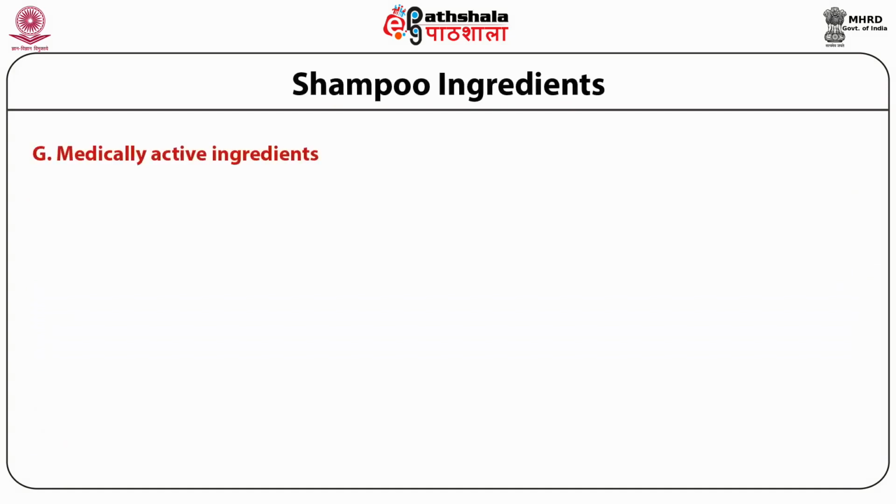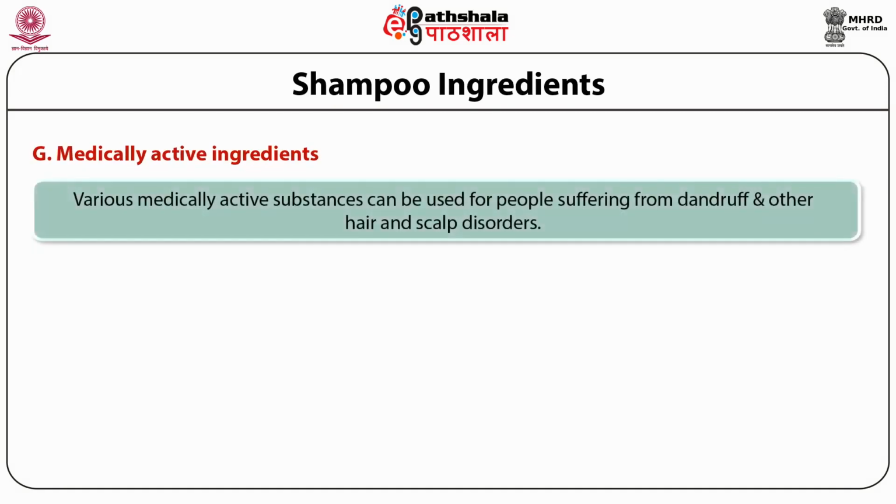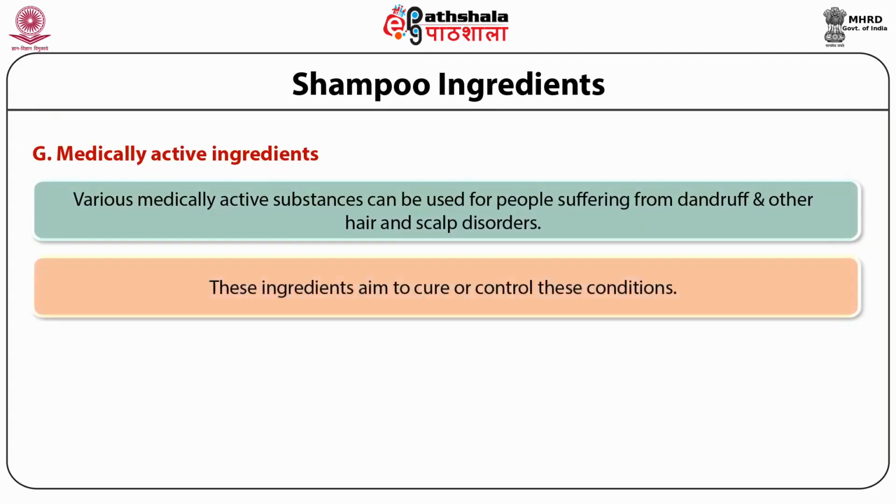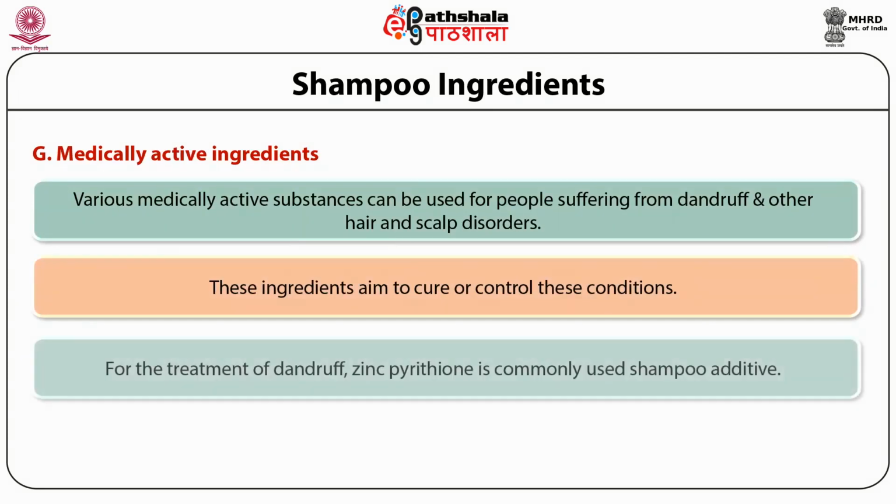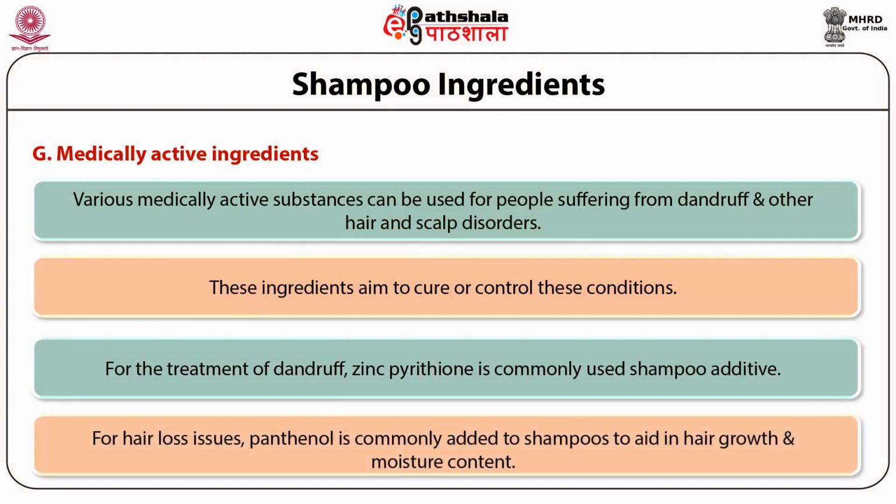Nowadays, medicinally active ingredients are also added so that these shampoos can be used by the people suffering from dandruff and other hair and scalp disorders. These ingredients aim to cure or control these conditions. For the treatment of dandruff, zinc pyridine is commonly used as a shampoo additive. For hair loss issues, panthenol is commonly added to shampoos which help in hair growth and restores the moisture content of the hair.